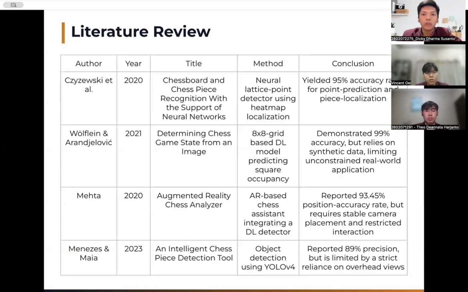So across all of this, the common thread is that none of them turned into a complete mobile app that could take an unconstrained real-world photo and output a valid FAN string. That's the gap that we want to close.